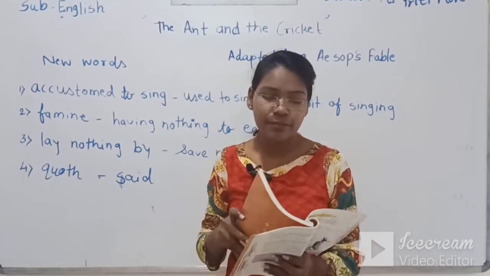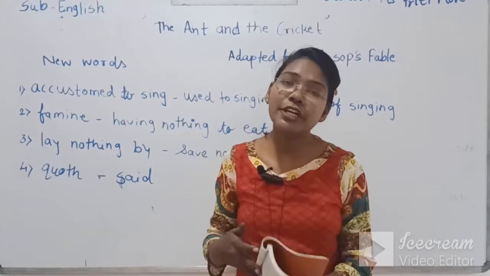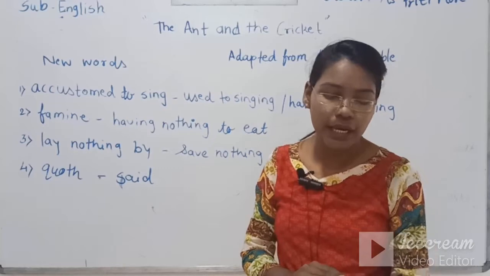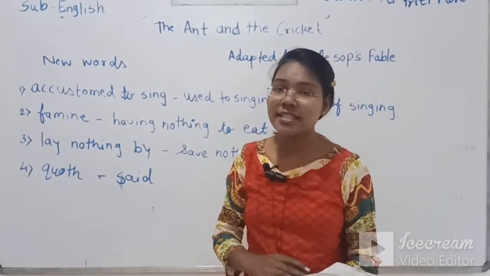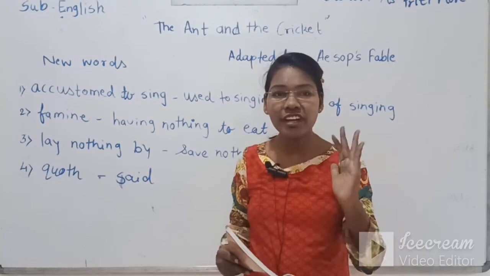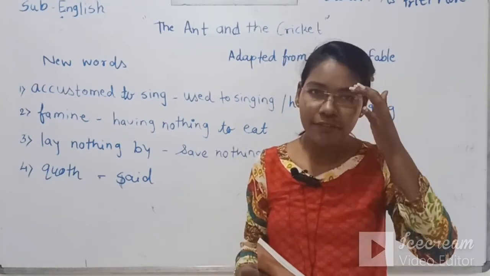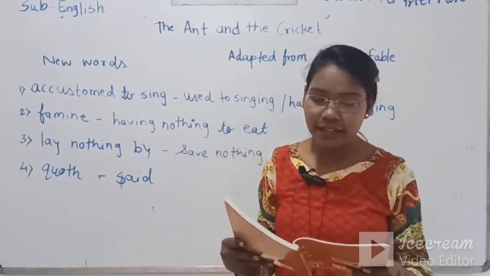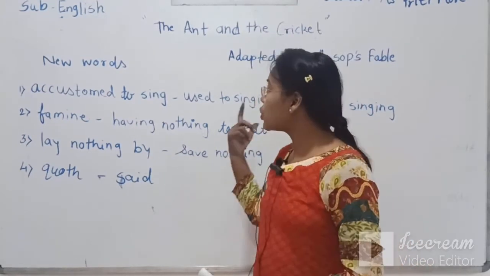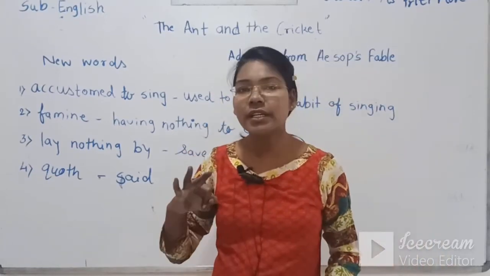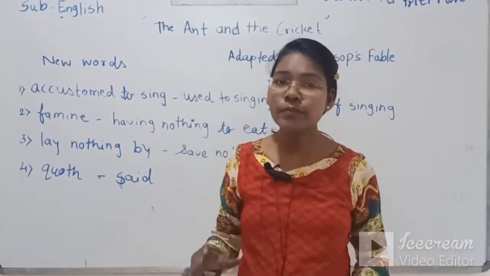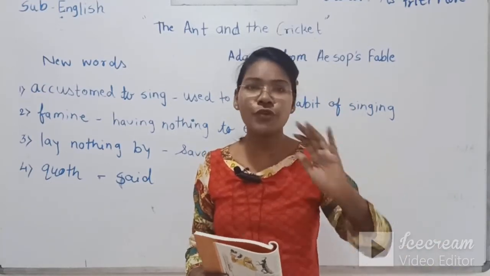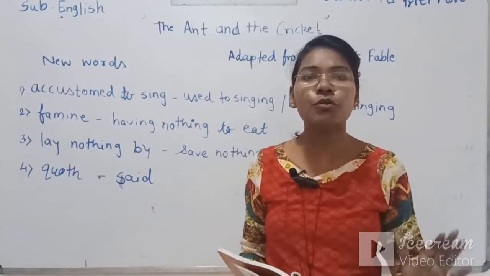And in the next paragraph, he went to the ant's house. Now he is asking the ant for help. But what did the ant say to him? I know cricket, you are my friend. But the ant never borrows and never lends. And then she asked the cricket, if the weather changes, whether it is summer or spring, will you still not have anything to stay alive?